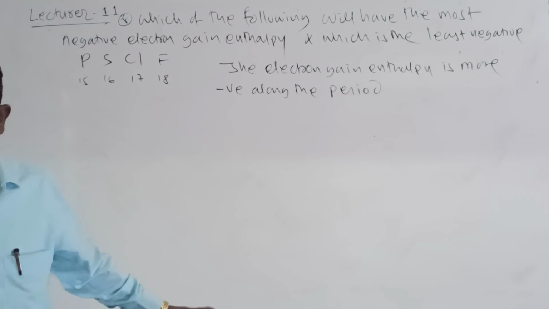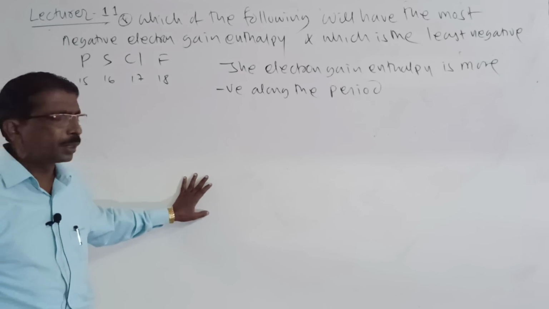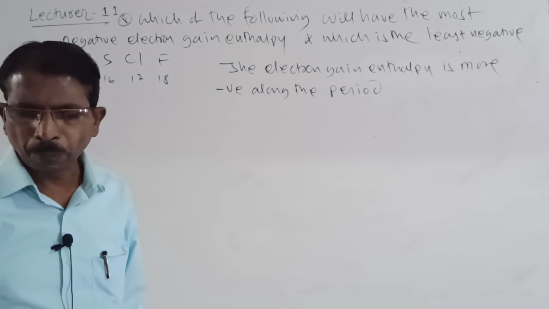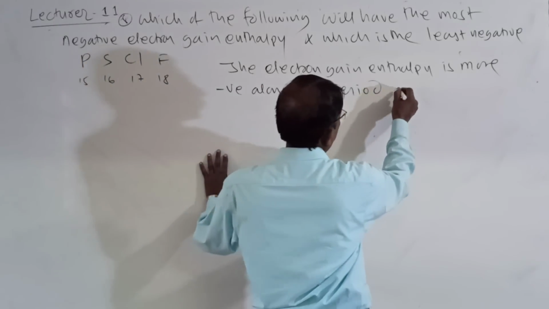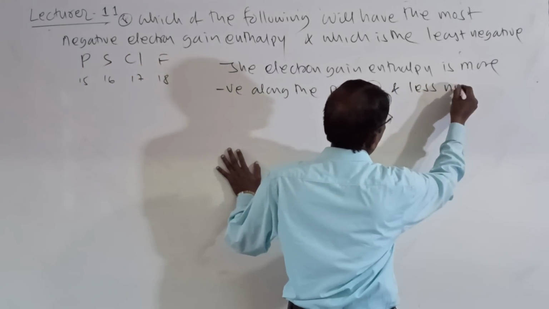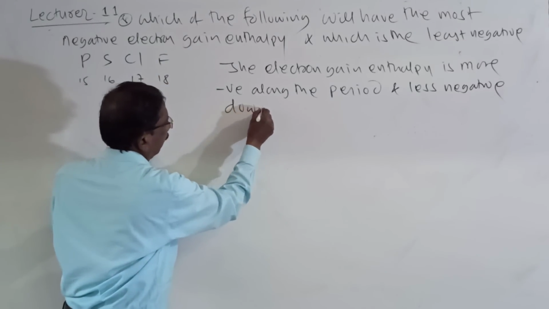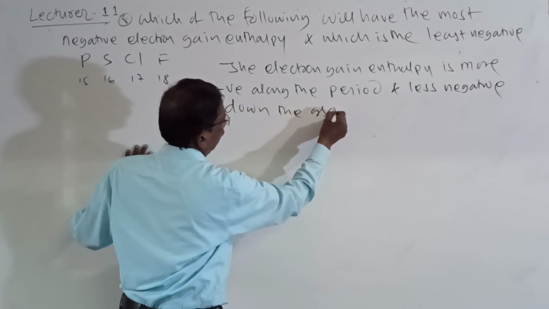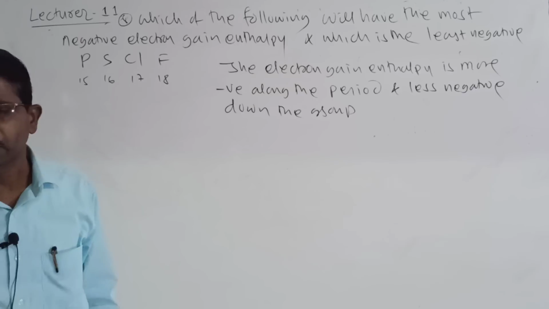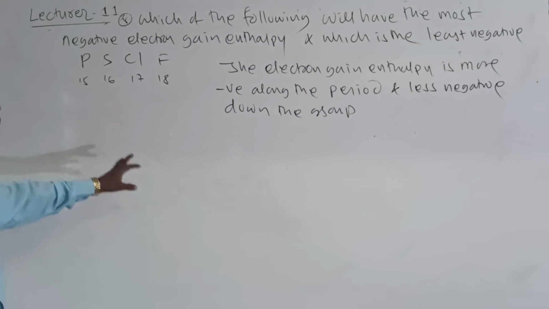More negative along the period, and less negative down the group. Look here, students. So less negative down the group.